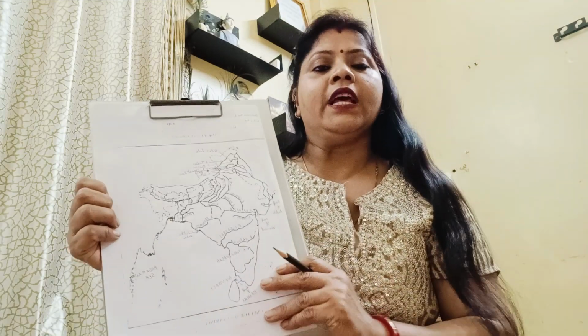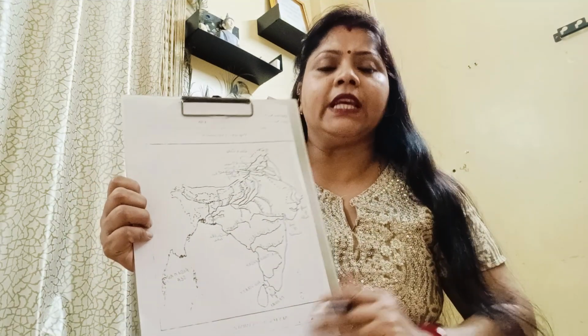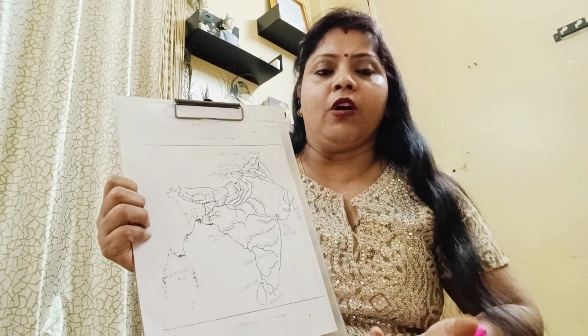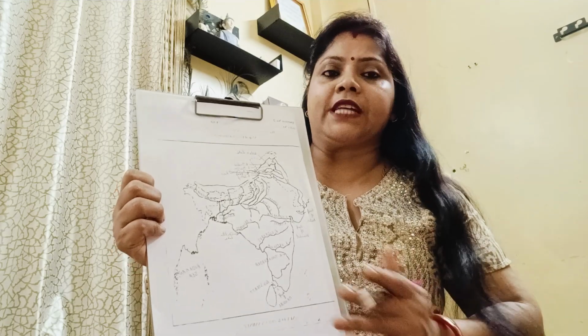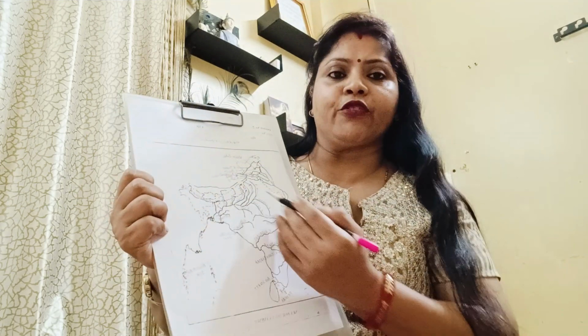Sometimes they don't give you direct questions in the map pointing, they give you indirect questions. The question may come as: mark the rivers, or Punjab is called the land of 5 rivers. So you'll point out the names of the 5 rivers. This is how you have to point out.